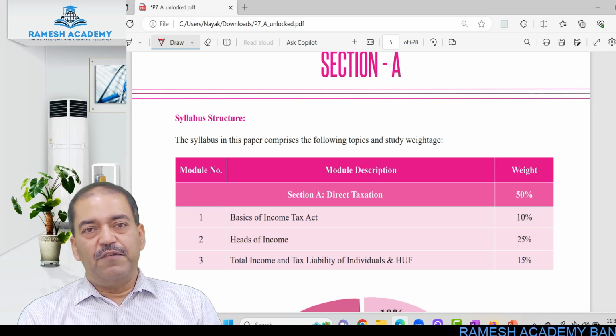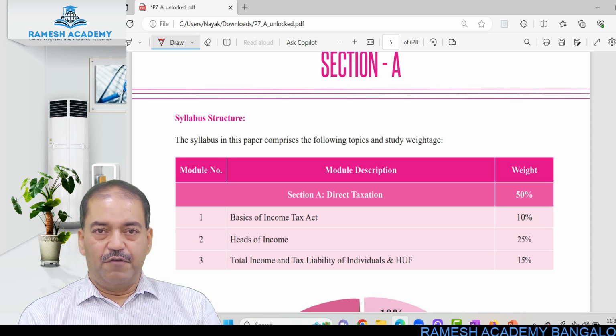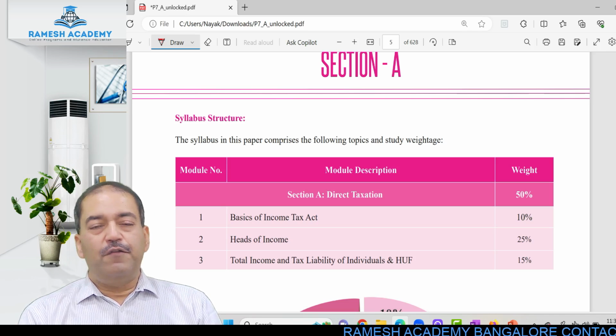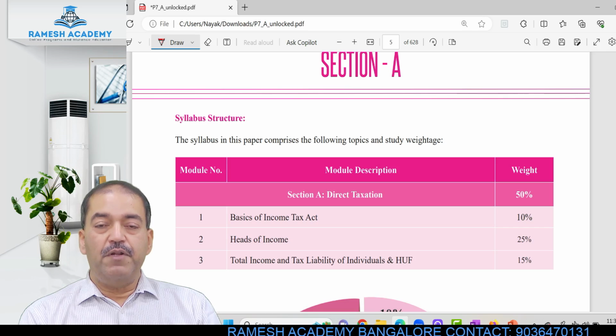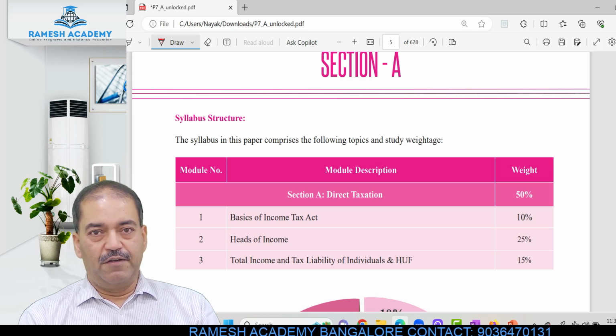So let us now start with direct tax for CMA Inter. Taxation basically is not a difficult paper, but if you study it systematically, it will be so simple that you will fall in love with tax.